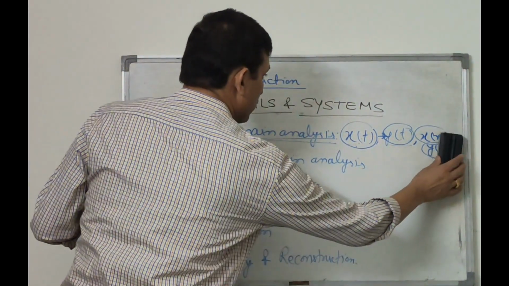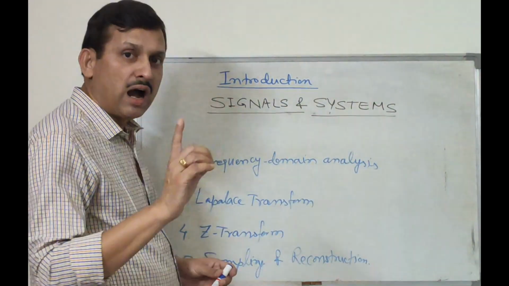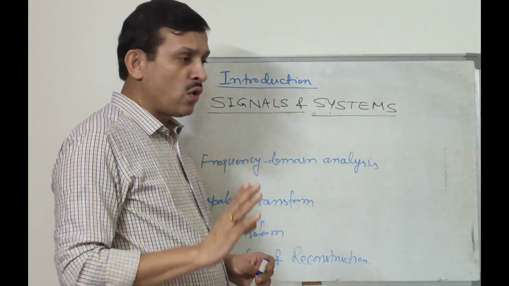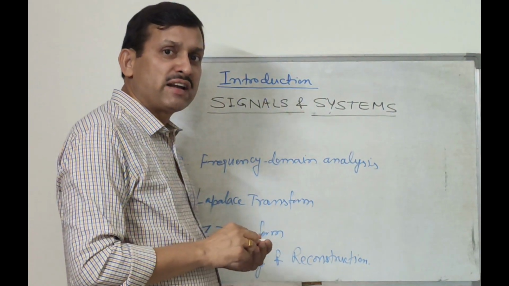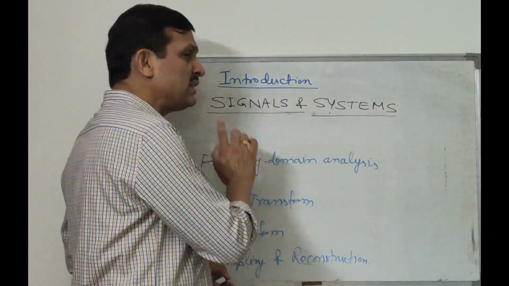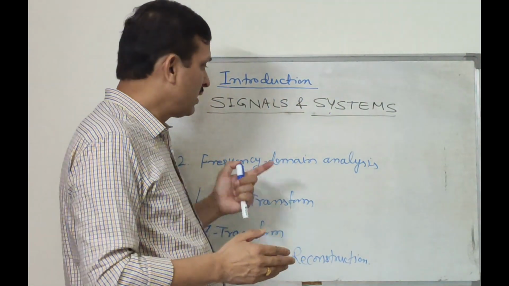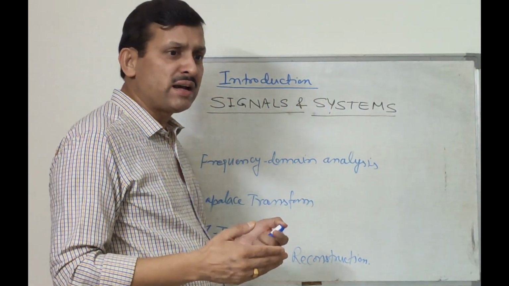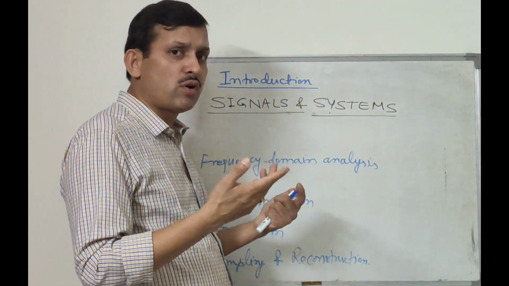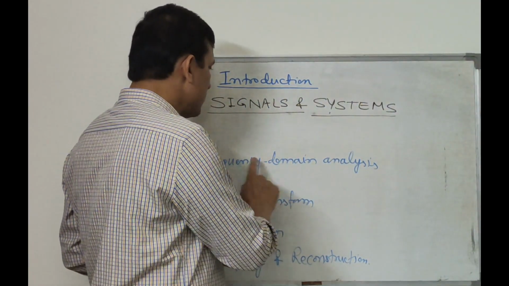The second topic is frequency domain analysis. After the first topic, now the second topic. What we covered in the first topic was in time domain; the same thing we have to again study in frequency domain in the second unit. So in the second unit, we will discuss signal in frequency domain, system in frequency domain, that means frequency domain behavior. For a particular value of frequency, what is the value of signal? For a particular band of frequency, how is a system behaving? So this will be discussed in frequency domain analysis.